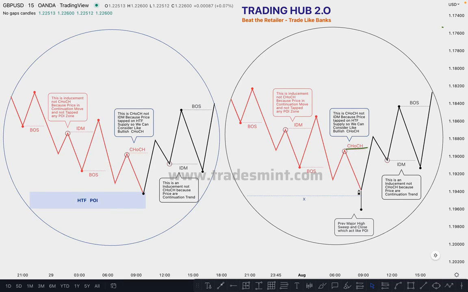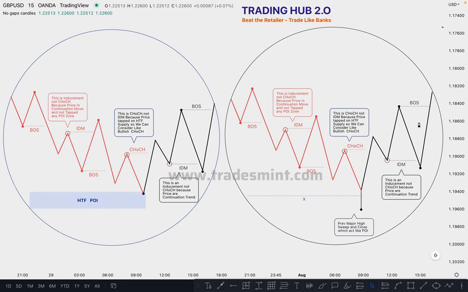But at this point this is our change of character, because the market took out this high, which acts like a change of character. The same thing applies as in diagram 1, and in diagram 2 the change of character takes out the inducement and you can buy here and continue to the upside.